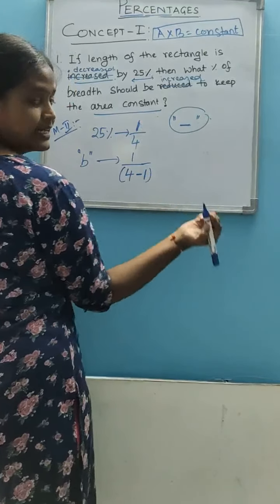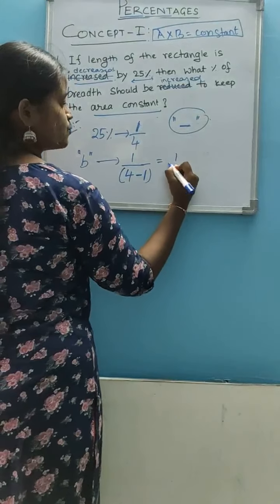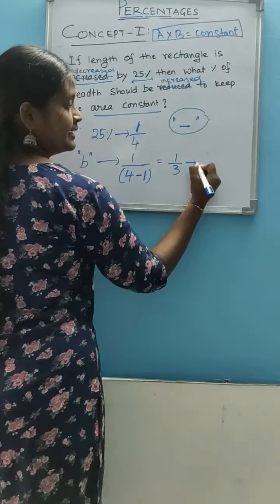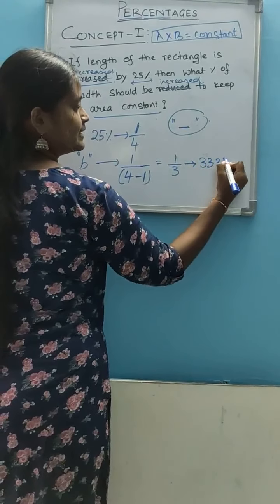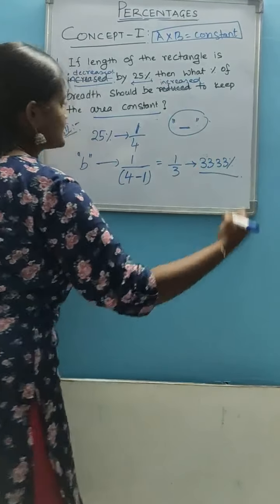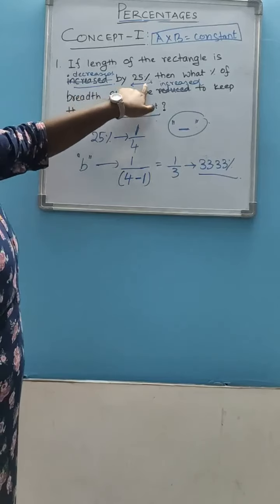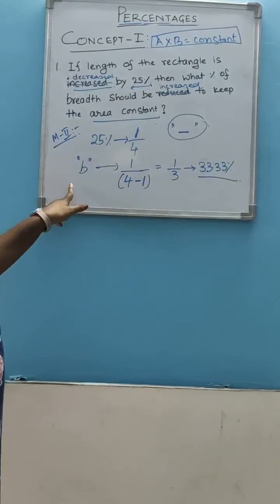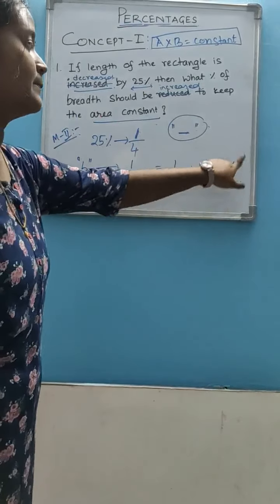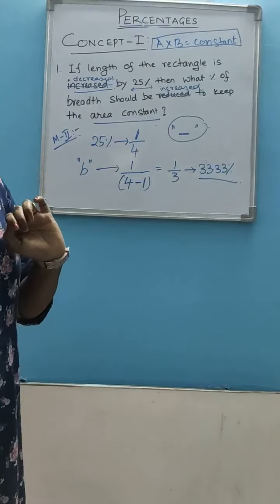That means the numerator here is 1. So the value is 1 by 3. In terms of percentage, 1 by 3 is 33.33%. That means if the length is decreased by 25%, in order to keep the area constant, we have to increase the breadth by 33.33%. Okay?